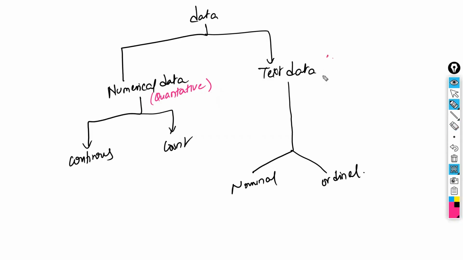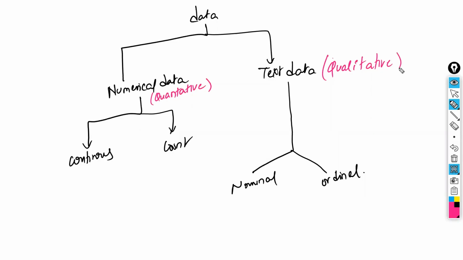This is also called quantitative data. Whereas text is also called qualitative. Quality tells about the quality. You say the quality as good, bad, average, everything like this. The quality you say in text. So it is also called qualitative data. This is called quantitative. This is called qualitative.